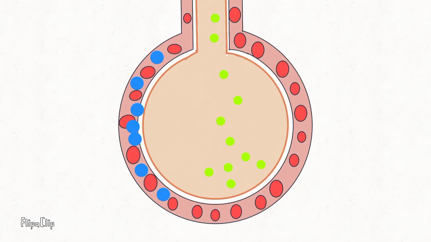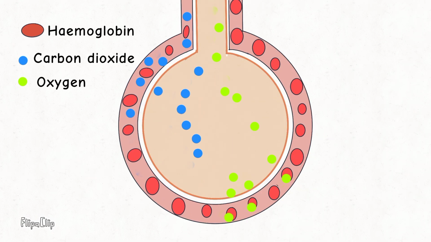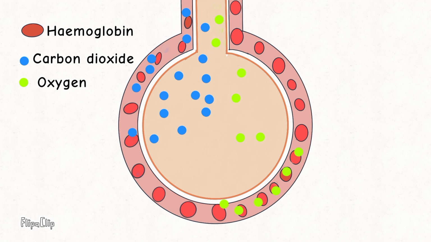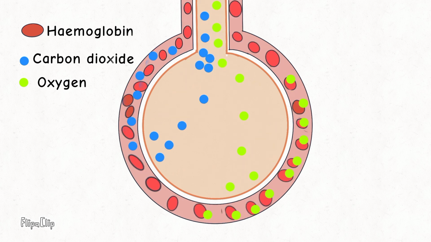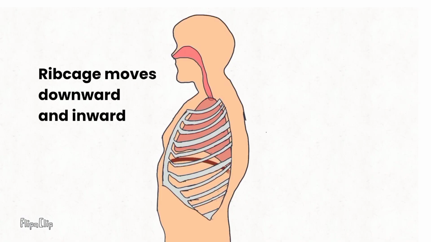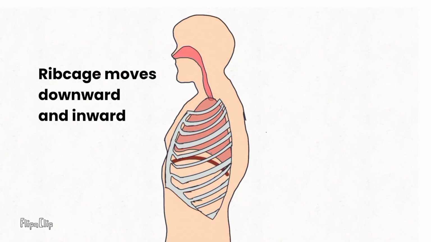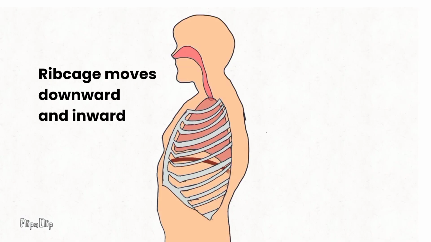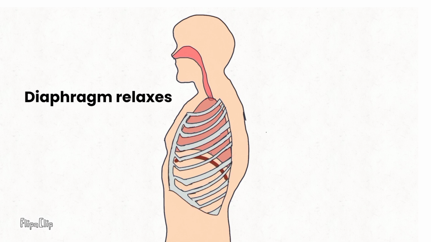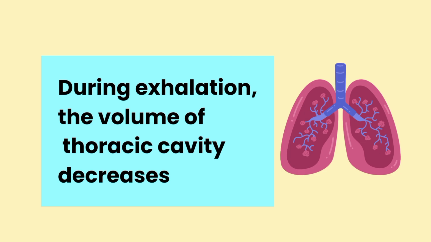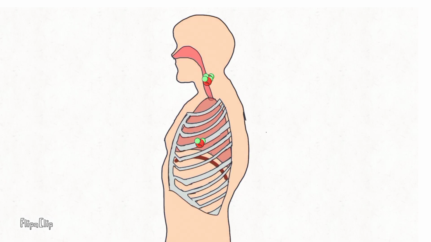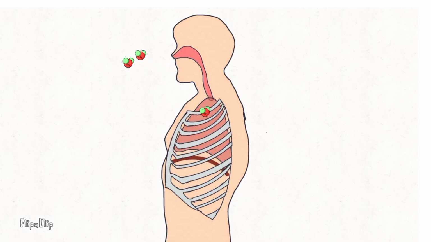In the alveoli, the oxygen from the inhaled air diffuses into the blood, while the carbon dioxide from the blood diffuses into the alveoli. During exhalation, the ribcage moves downward and inward. The diaphragm also relaxes back to its former shape, decreasing the volume of the thoracic cavity and increasing the pressure inside the lungs. This forces the air out, and this completes a single breath.